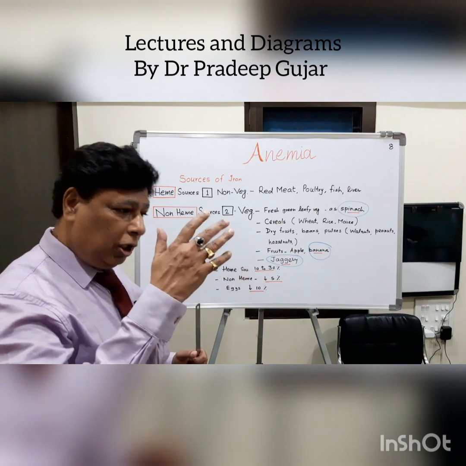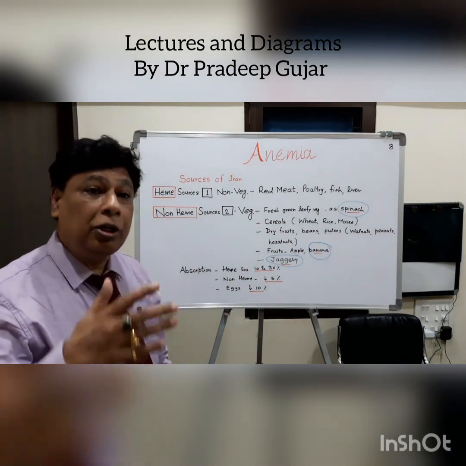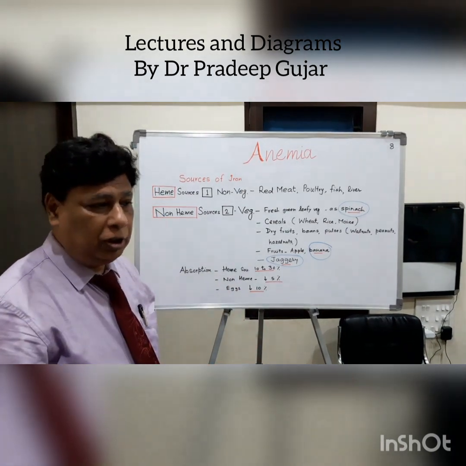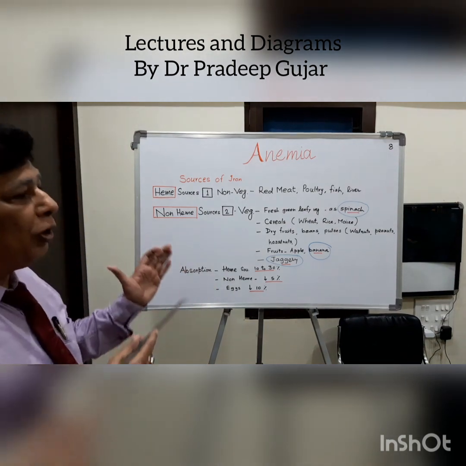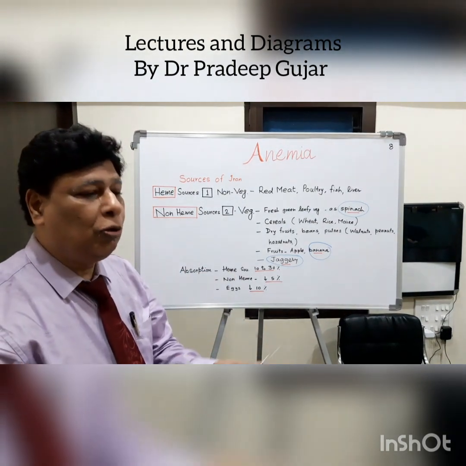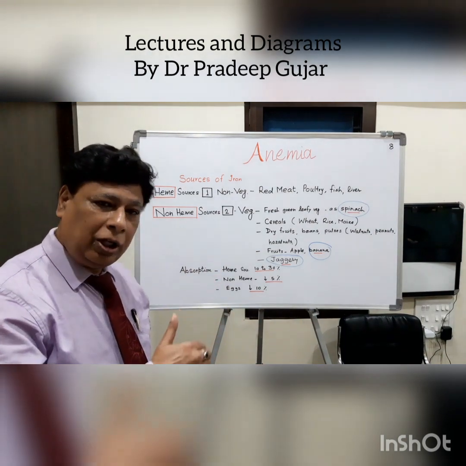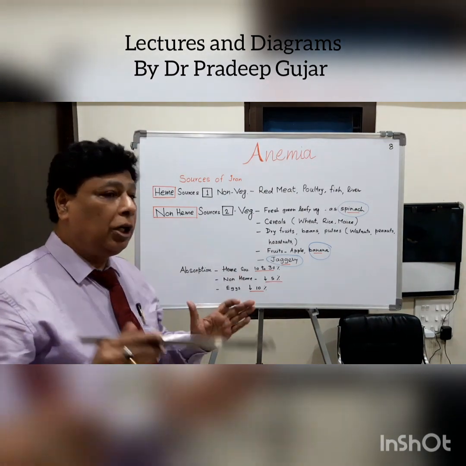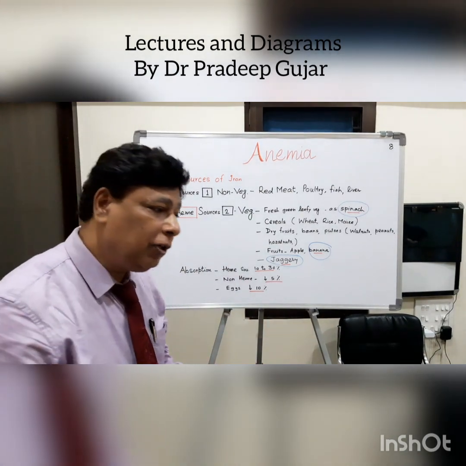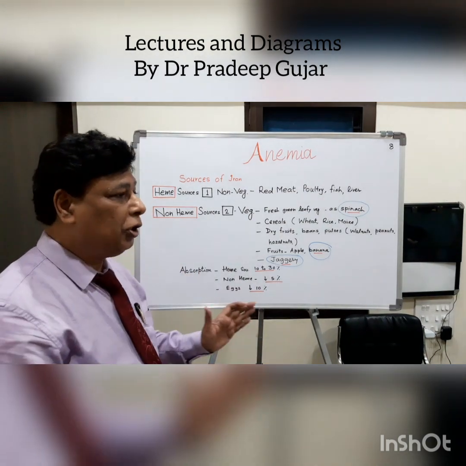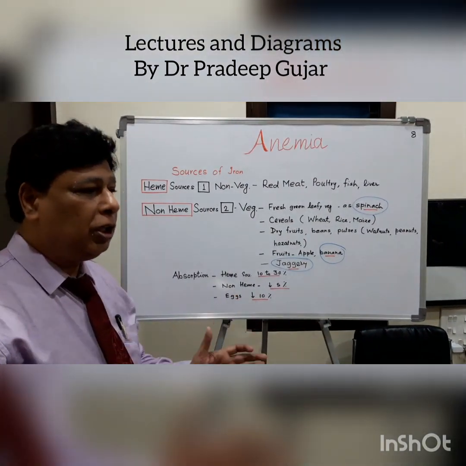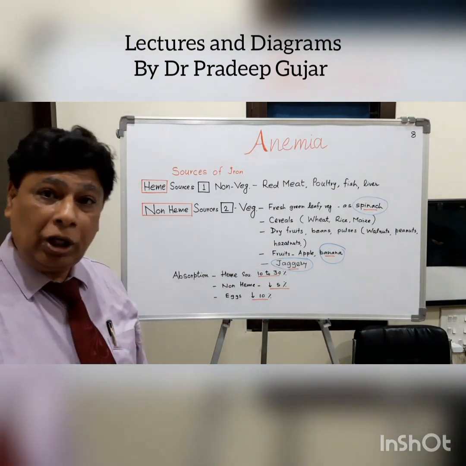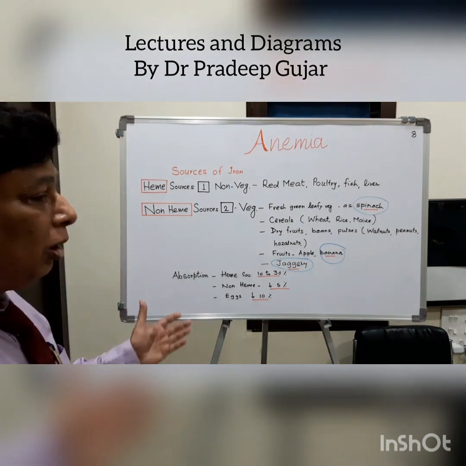Otherwise, if the patient has iron deficiency anemia or a deficiency condition, could be of any cause, then the liver will be pouring out more transferrin, so more clubbing, so more and more absorption of the iron will take place. This will be only in that condition where there is a deficiency of the iron. Otherwise, the absorption of the iron from the intestine is a very slow process and it gets absorbed hardly 1 to 2 milligram per day.